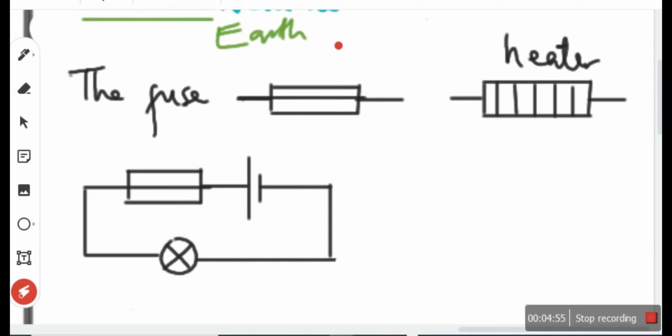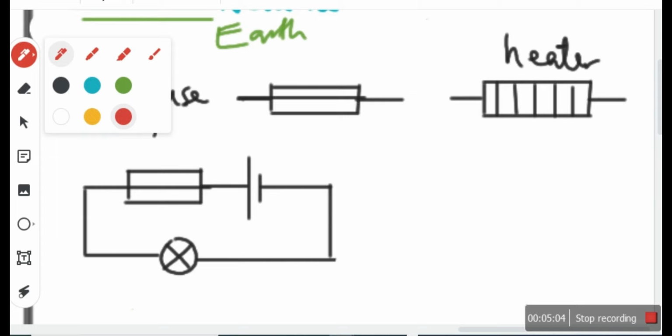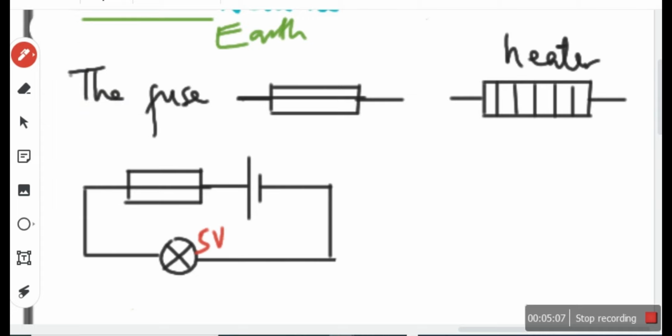Now, like you said, if this lamp, an expensive lamp, is rated 5 volt, 4 amp, or 10 amp, or whatever, and the battery is supplying the 5 volts, now for any reason an excess current wants to flow through. What do I mean by an excess current? A current bigger than the rating of this appliance.